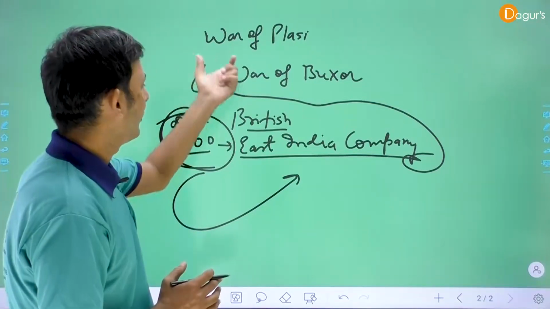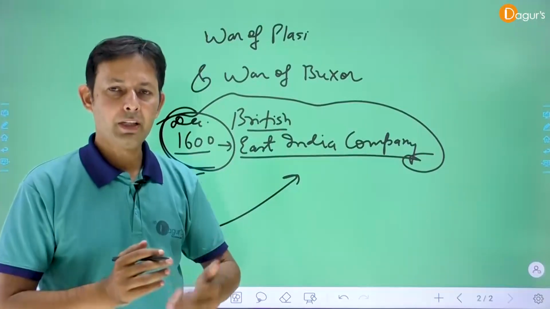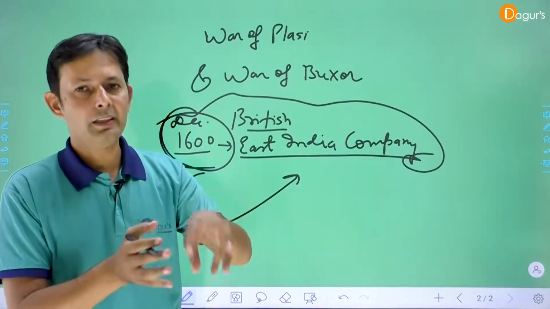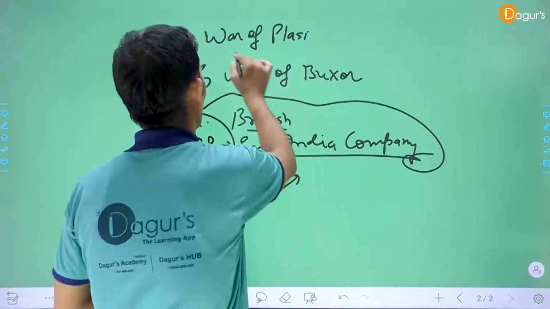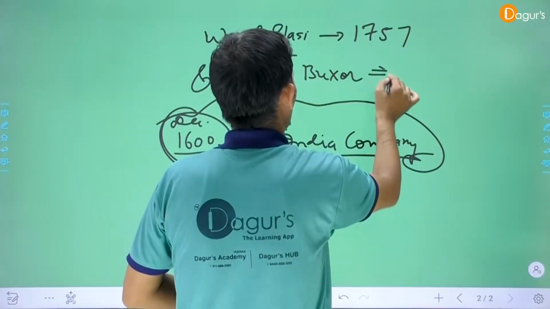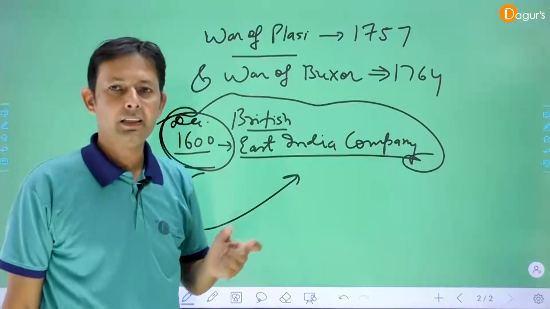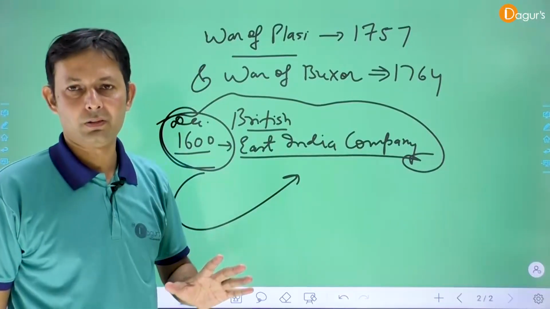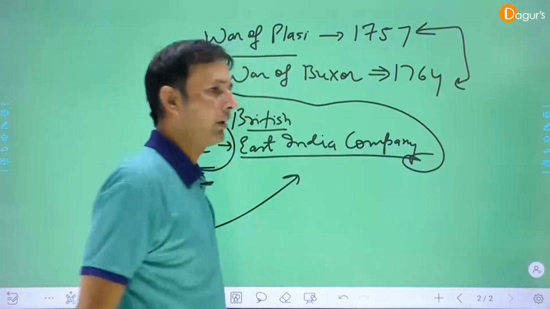So the East India Company emphasized trade, but with time the main objective changed, and they emphasized political interference in the Indian Empire. The Battle of Plassey in 1757 and the Battle of Buxar in 1764 were milestones for the establishment of the British Empire in India, and both are connected to Bengal.